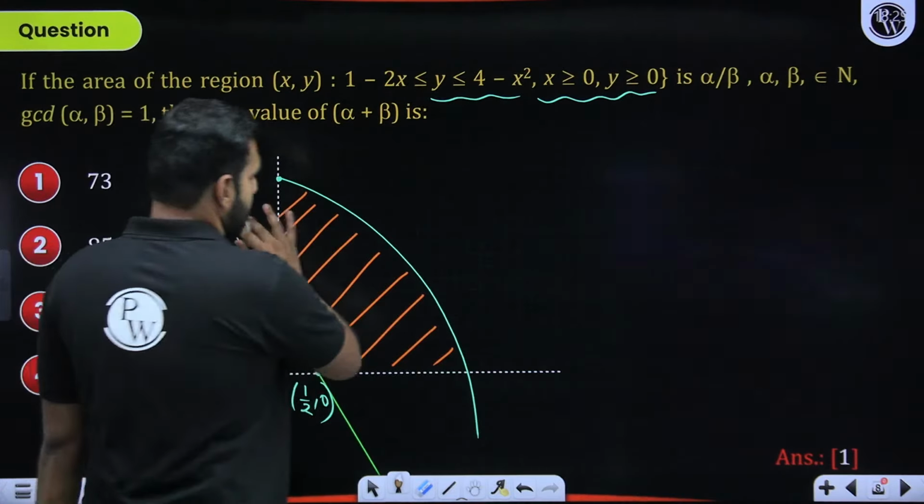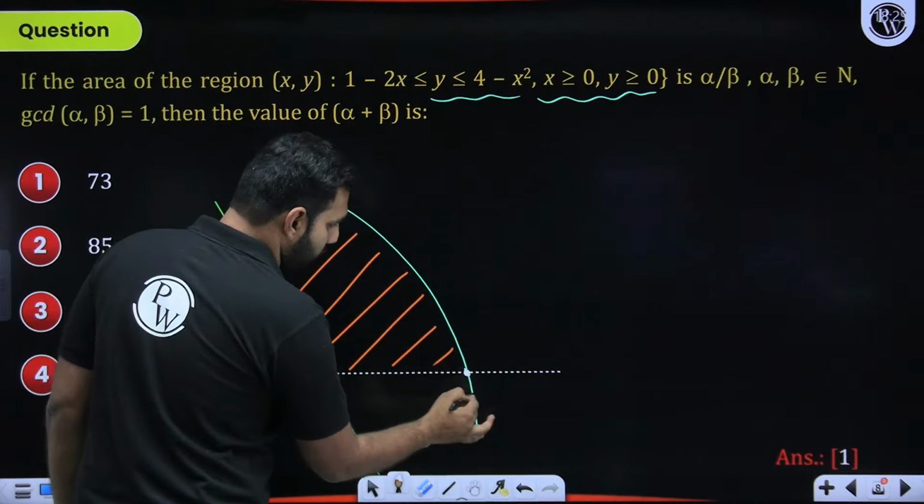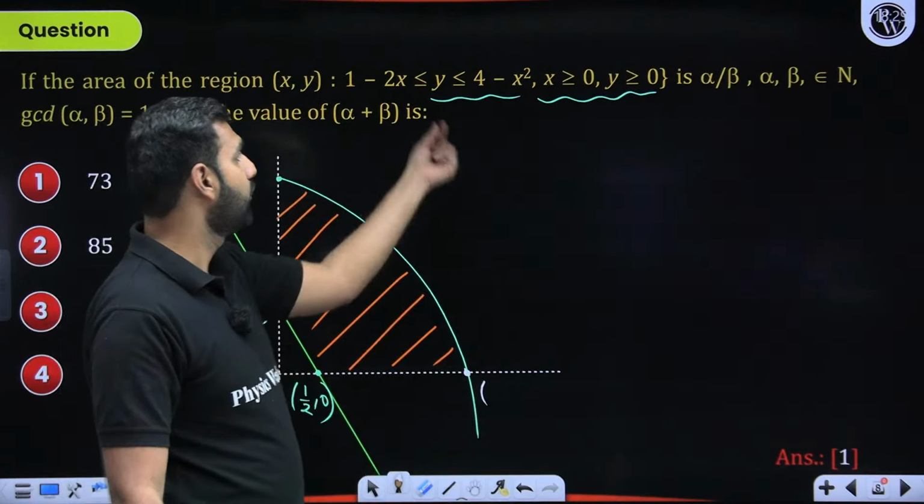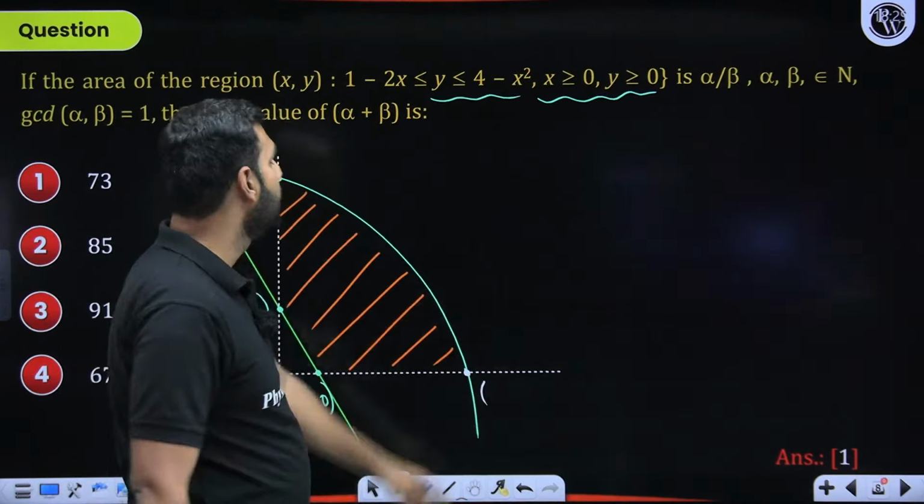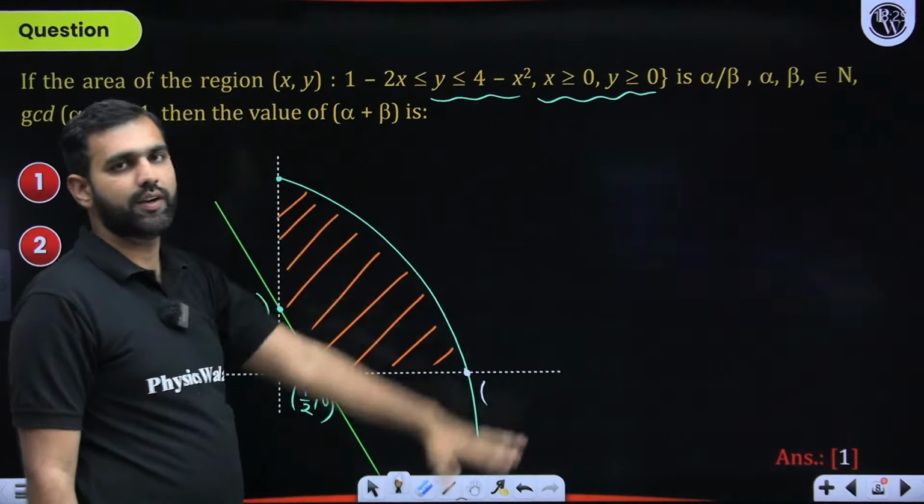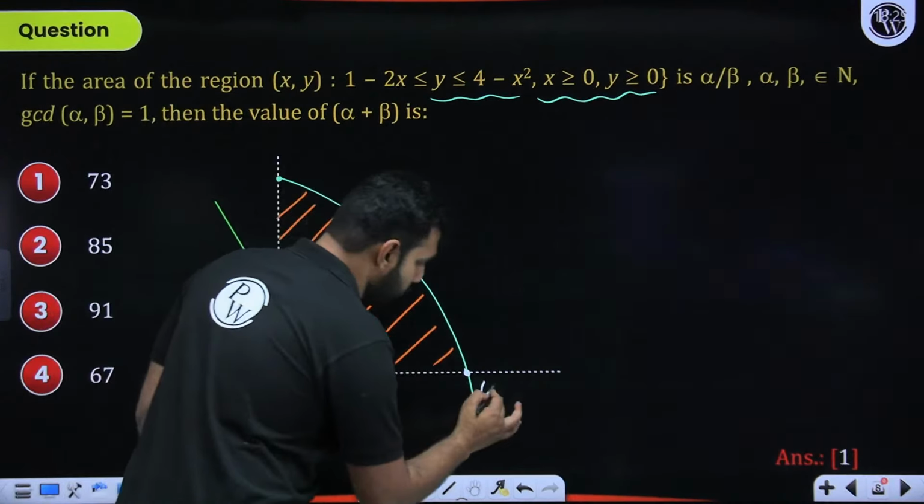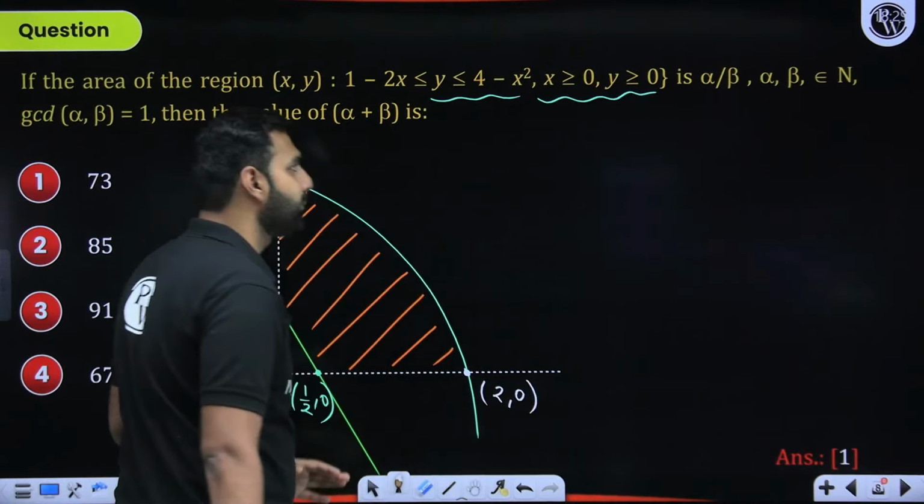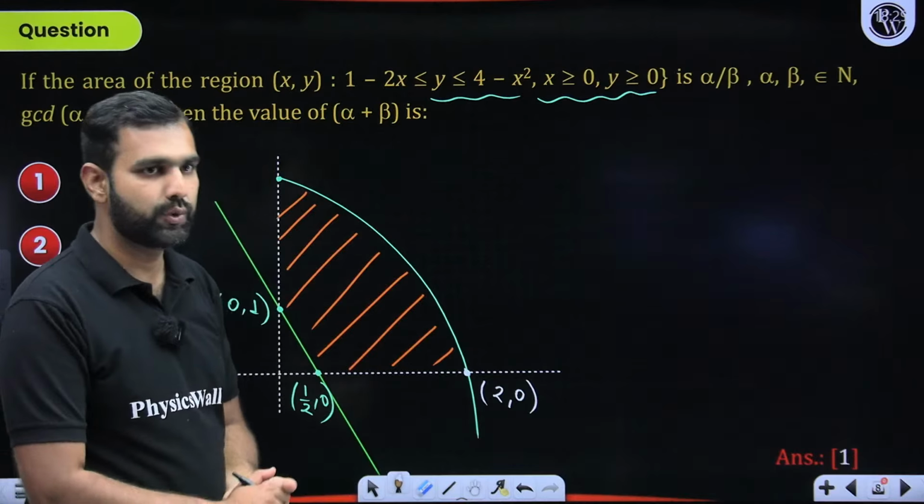Now, I hope there is no confusion on this point. I'll say y equals 4 minus x square. So when y becomes 0, x square is 4, so x should be plus minus 2. So this should be 2 comma 0. Any confusions on that? I hope you have understood it very clearly.